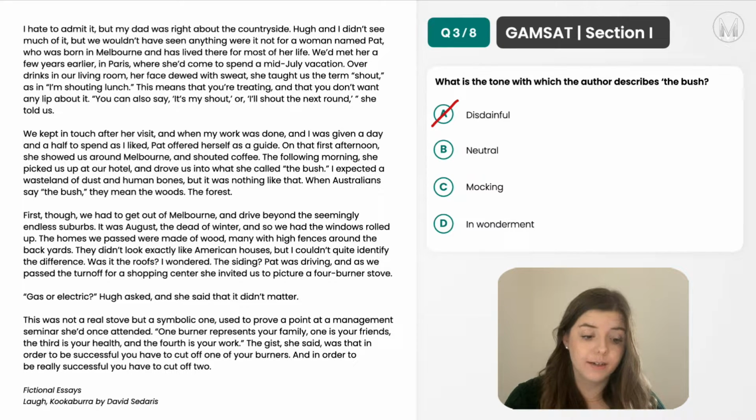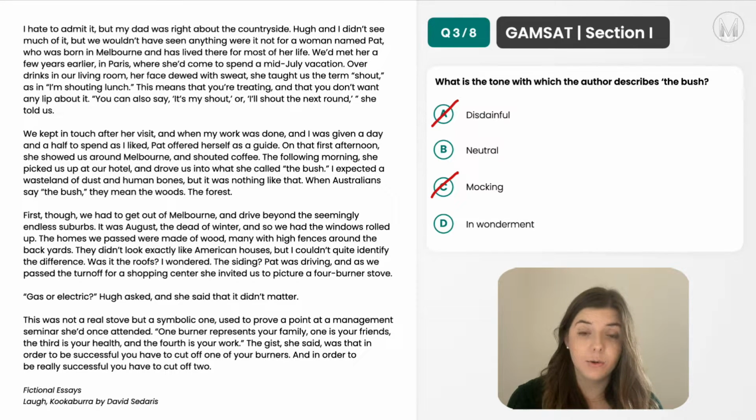C is mocking. So although the use of inverted commas can normally be used to mock something, that's not the sense that we get in this piece. He's just saying that when they refer to the bush, it means the woods. So he's not actually mocking them in this sense. It's just what they would say, and that's the use of the inverted commas. So it's not mocking, and it's not going to be C.